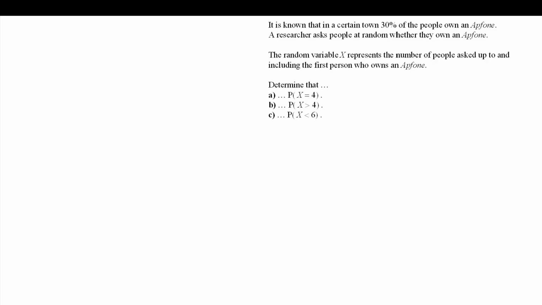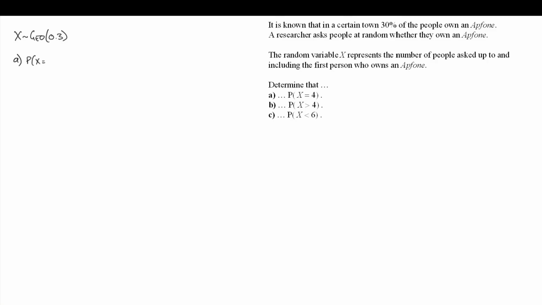First, let's try and decide what distribution we're working with. We're told that the random variable x represents the number of people up to and including the first person who owns an app phone. The first person, that would be the first person to successfully answer I have an app phone. That means we're working with the geometric distribution, a distribution that measures how many trials until the first success. So let's just state the distribution. X follows a geometric of 0.3.